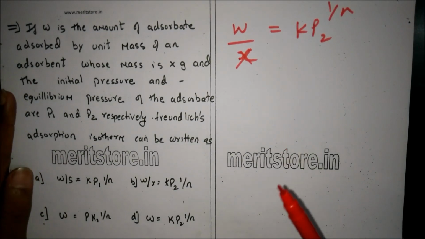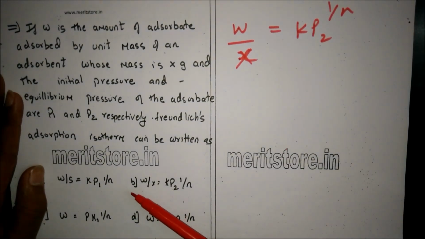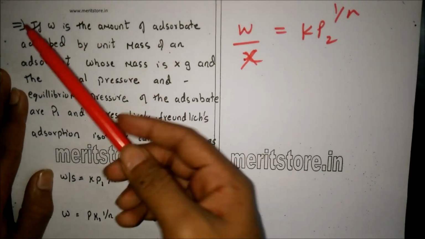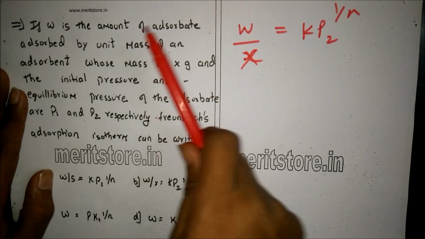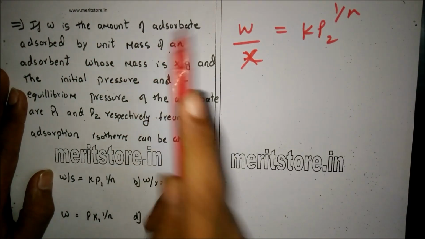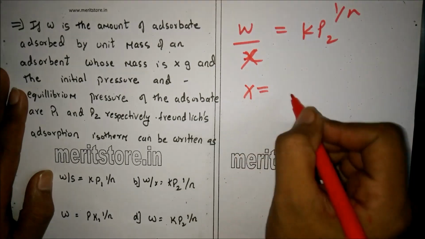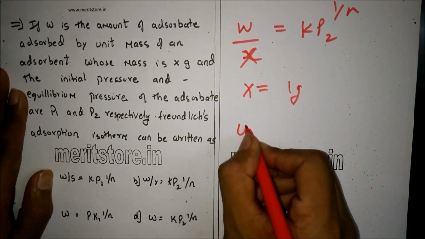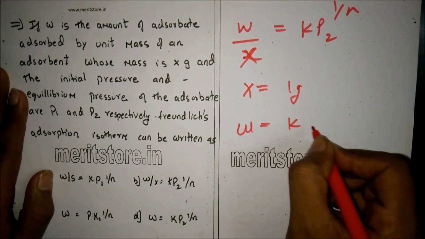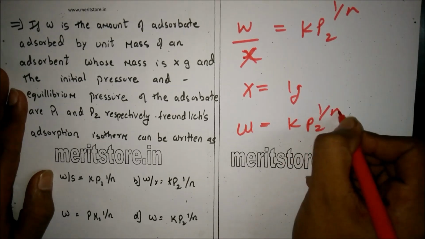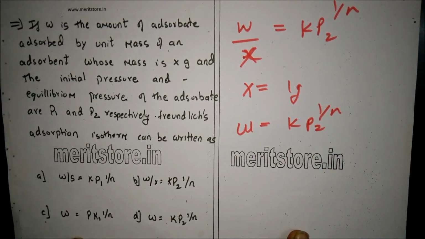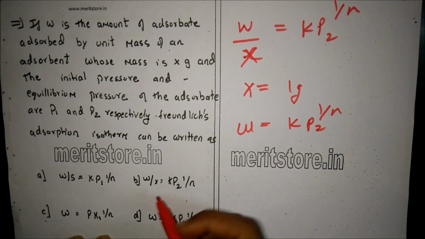Now you might think that option B is the correct answer. But it is given in the question that W is the amount of adsorbate adsorbed by a unit mass, therefore they have given the value of x, which is mass, as 1 gram. Therefore, W is equal to K into P2 raised to 1 by n. Therefore, the correct answer is option D.